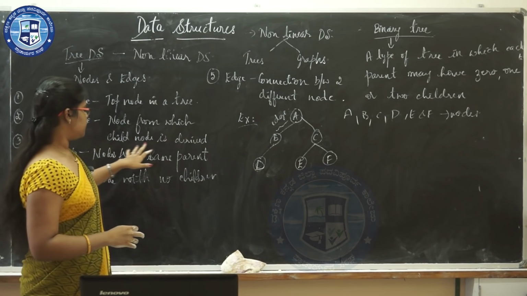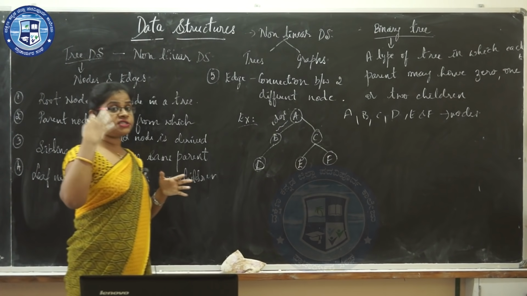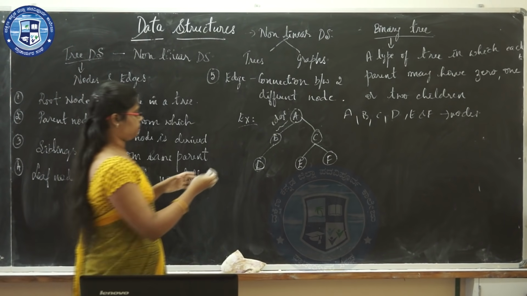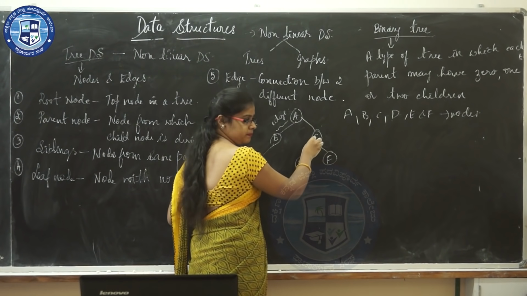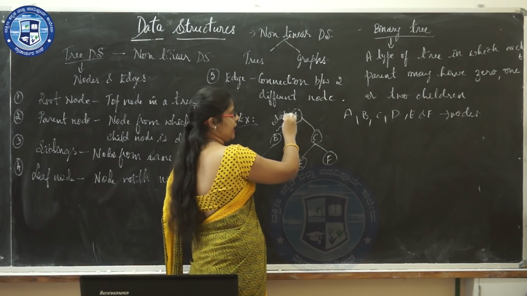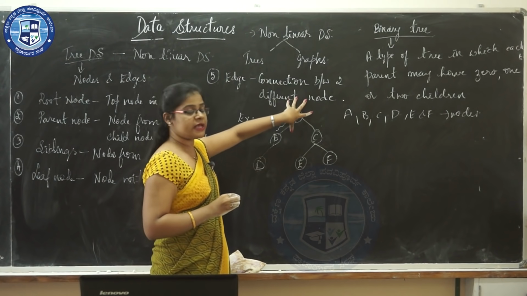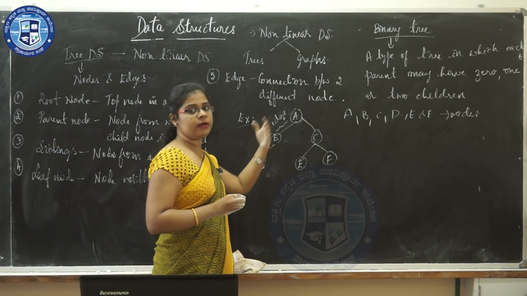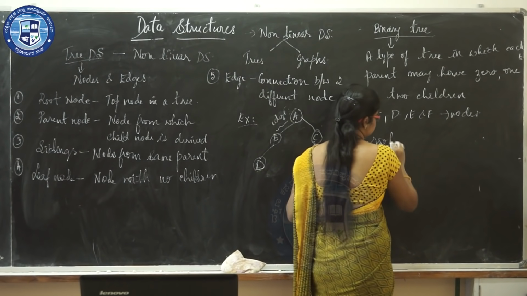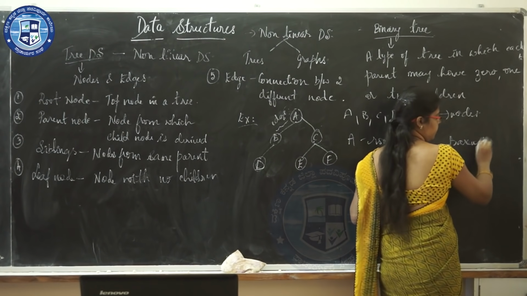Node from which child node is derived. So it is a node in which a child is being derived. For example, you can take B and C. Now this B and C are the children and A is been considered as the parent node, because from this A its children have been derived. So A is also considered as root node and also parent node.